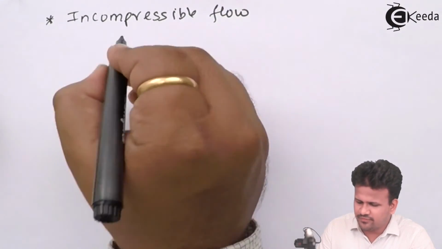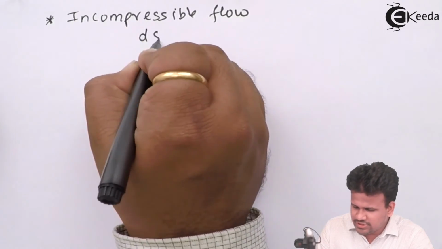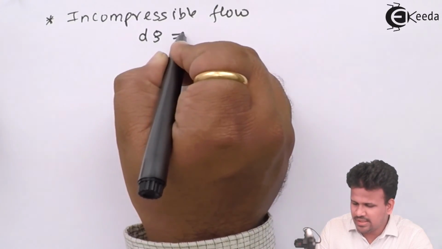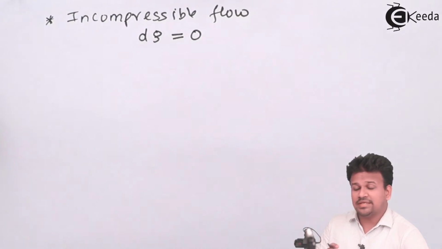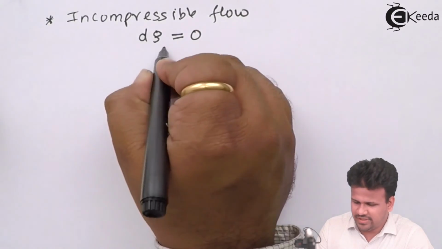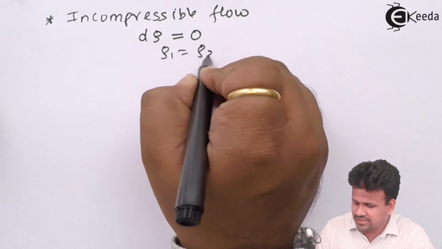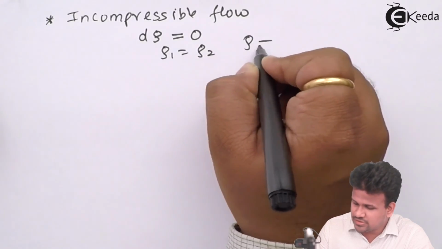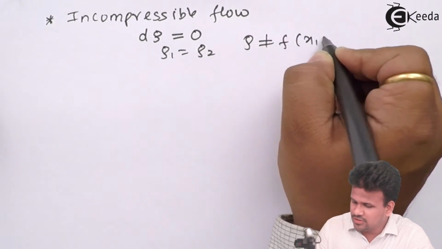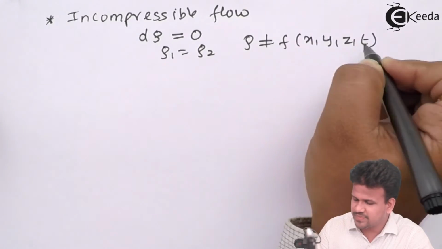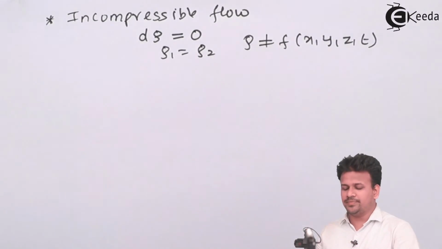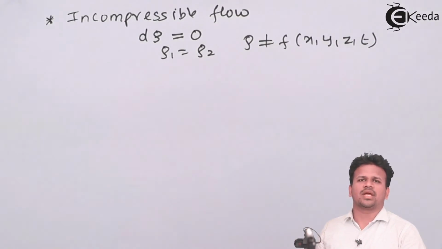Now incompressible flow states that the change in density is equal to 0. That means the density remains constant, the final density is equal to the initial density, and density is not a function of all the space coordinates x, y, z and the time coordinate.